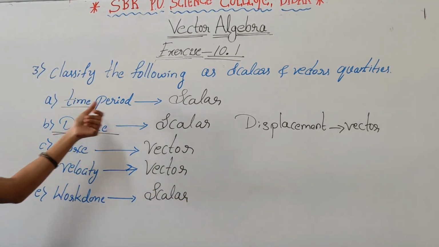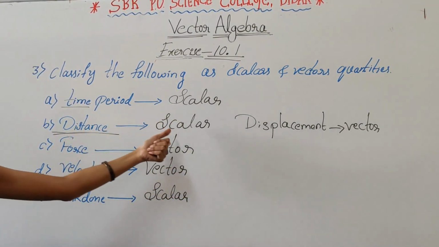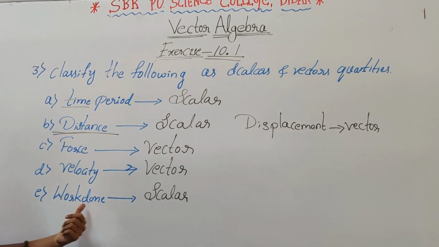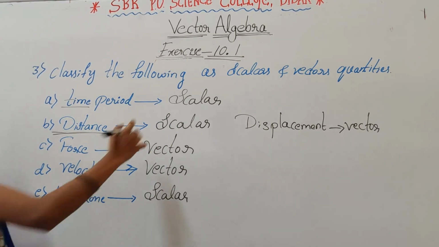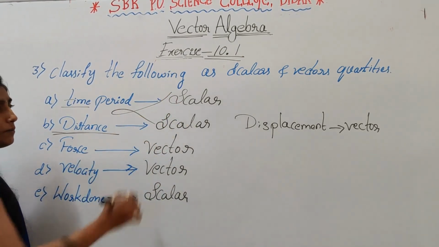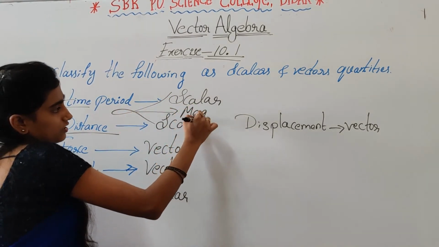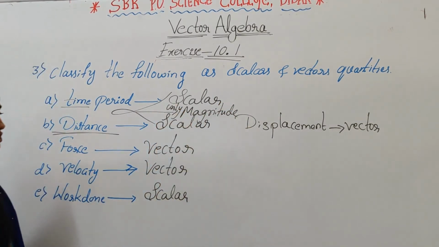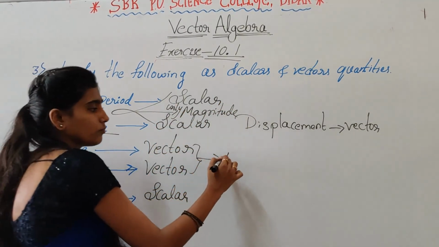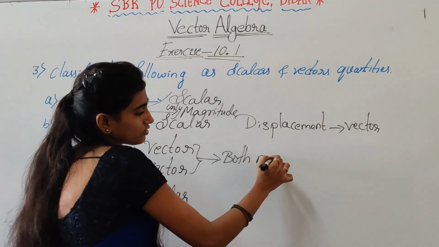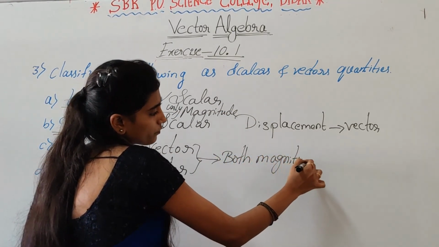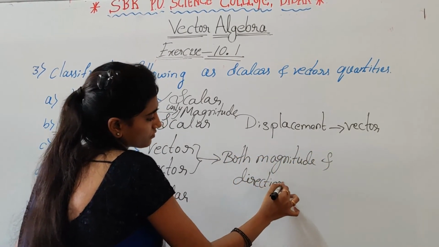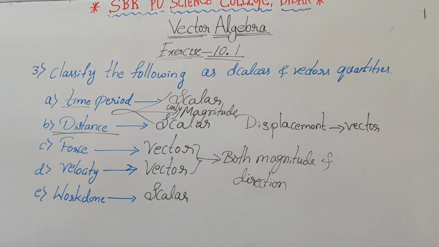So here time is a scalar quantity and distance is a scalar quantity. Force is vector quantity. Velocity is vector quantity and work done is scalar quantity. So here scalar quantity means these are having only magnitude. Only magnitude. And no direction. Vector quantities means both magnitude and direction. Right. Then next one.